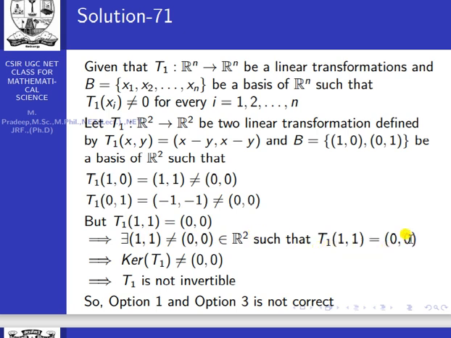From this, what is the conclusion? For a non-zero element, the transformation of the non-zero element is equal to 0. From this, what is the conclusion? Kernel of T1 is not equal to 0. The nullity is not equal to 0. That means in the solution space at least one non-zero solution is there. So from this, T1 is not invertible. Kernel of T1 is not equal to (0, 0), therefore T1 is not invertible.